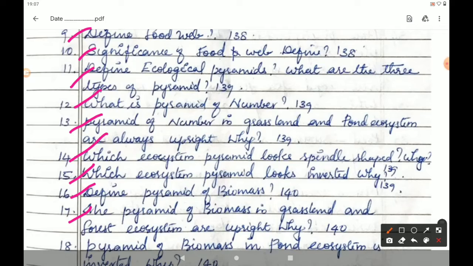Why? Page number 140. Under the heading Pyramid of Biomass, come to the second paragraph. In grassland and forest ecosystem, from the open bracket from there and close the bracket at the base of the paragraph. That is, therefore, the two ecosystems show upright pyramids of biomass. The next question,